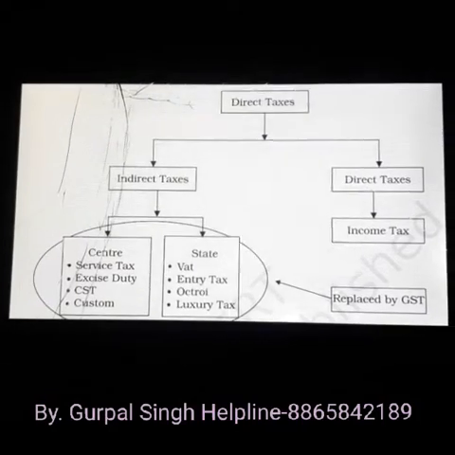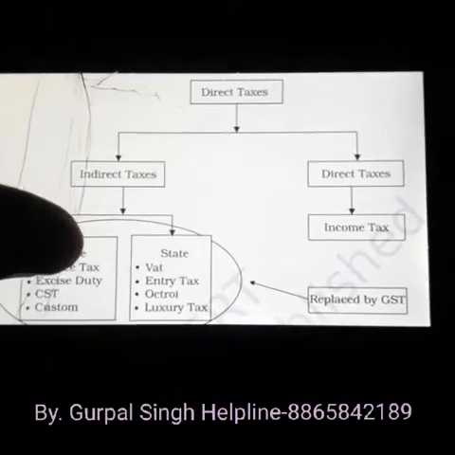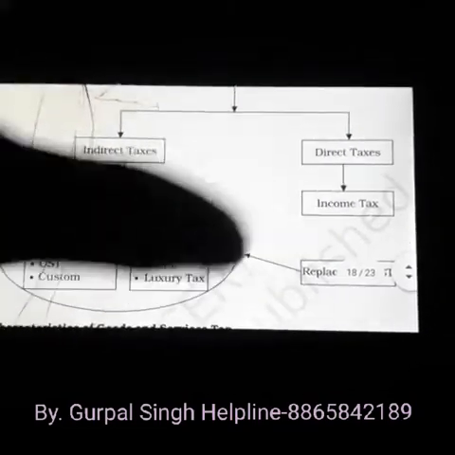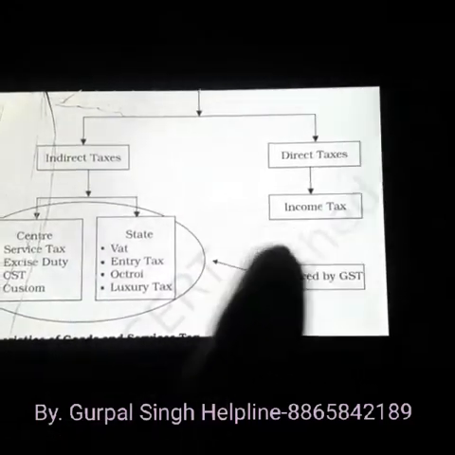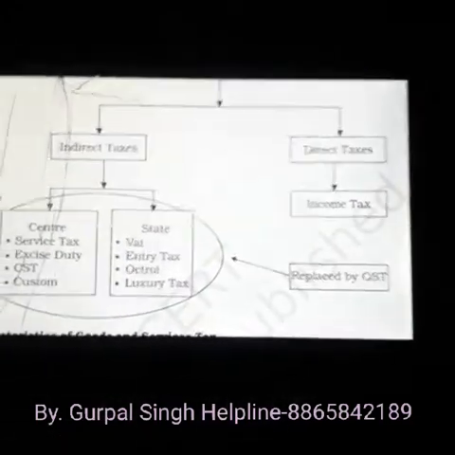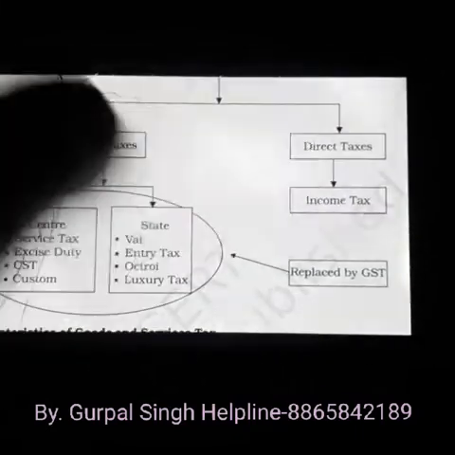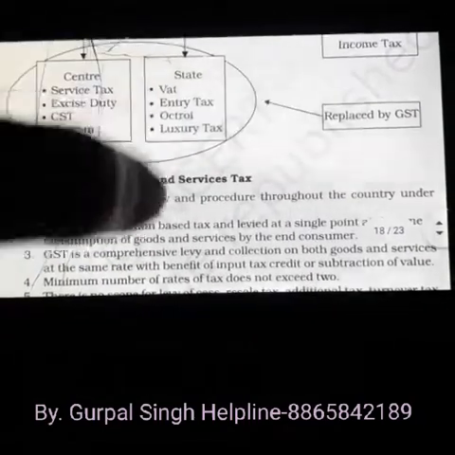Taxes are of two types, direct tax and indirect tax. GST is an indirect tax. Central service tax, excise, CST, VAT, entry tax, these all are replaced by GST. And direct tax is our income tax, that is a different thing. So these 2, 4, 6, 8 taxes are replaced by one tax, that is GST. That is why GST is called one country one nation.